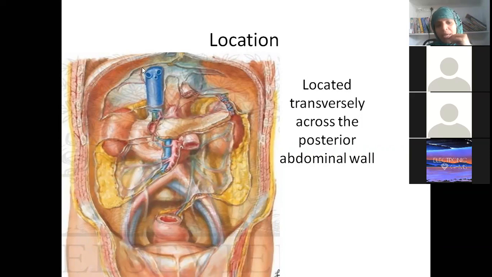But what are the other visceral organs which we have removed so as to come to this picture? As soon as we open the abdomen, we see liver this side, stomach this side, as we saw in our yesterday's lecture. Then we saw transverse colon and coils of small intestine. Everything has been removed now, so as to get a clear picture of pancreas. You have removed the liver and the stomach. See, this is the esophagus and this is the pyloric part, so the stomach has been removed in this plane.